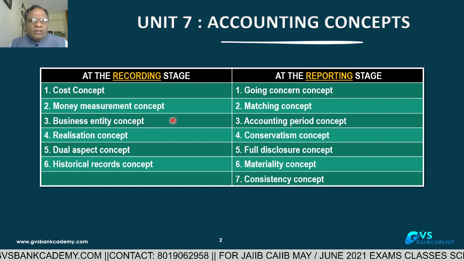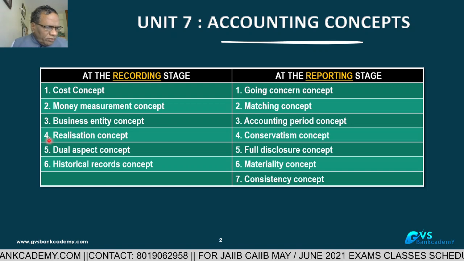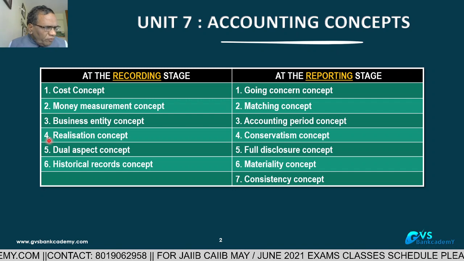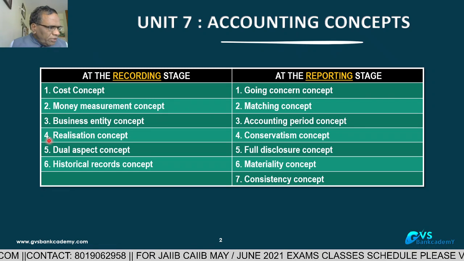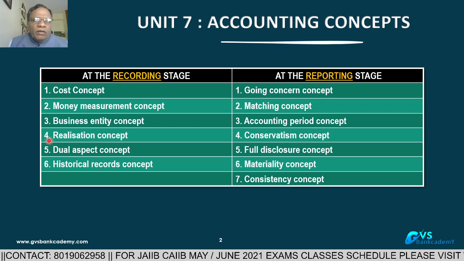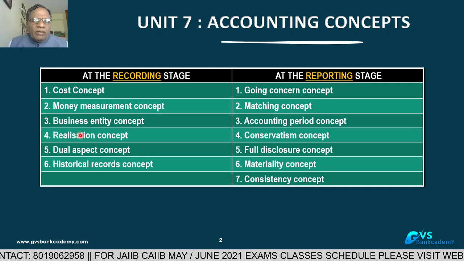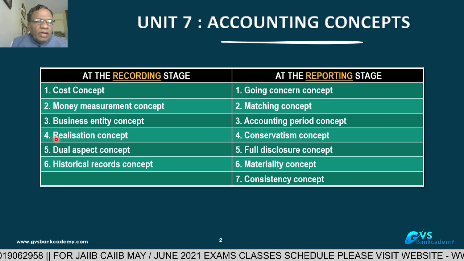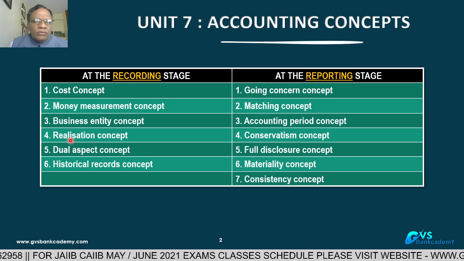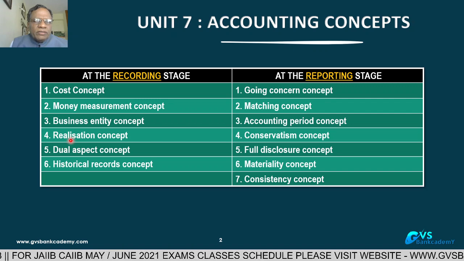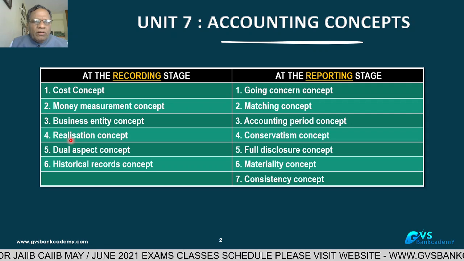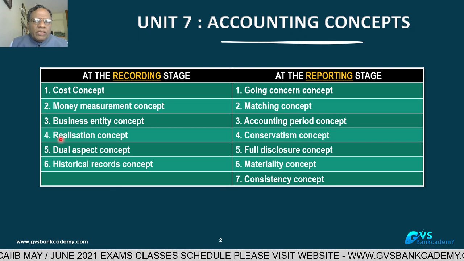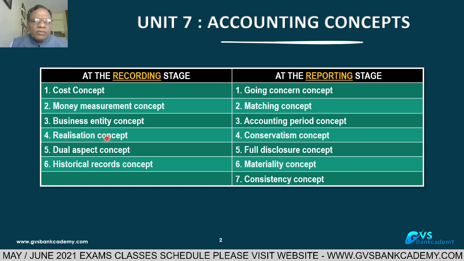Now, the fourth one is the realization concept. Whenever you are taking income or earnings into the books, only realized income or realized earnings are taken into consideration. Only realized income or realized earnings are going to be recognized under this concept. That is called the realization concept.